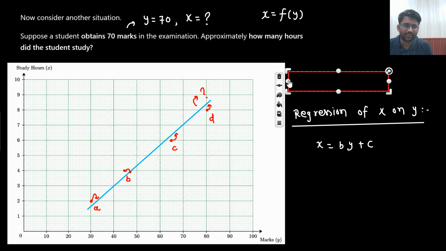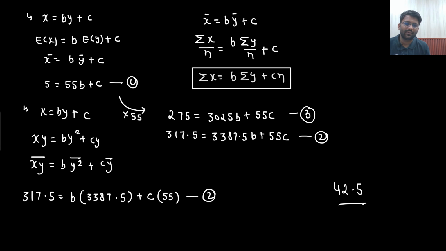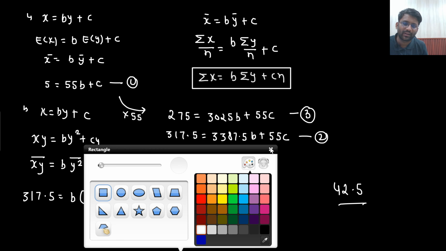Let's check the calculation. Yeah, 0.117. So when you solve this equation, this is the value of b you are getting, 0.117.